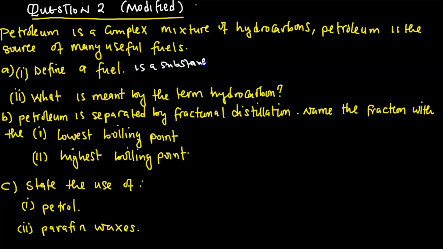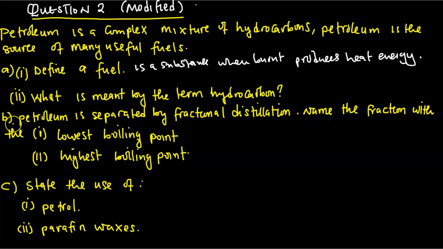A substance when burned produces heat energy. That is what we call a fuel. Then the second question is, what is meant by the term hydrocarbon? This one we're not going to go through again because we've already answered it in the first question. A hydrocarbon, we said, is a compound that contains hydrogen and carbon only. That is how we define a hydrocarbon.